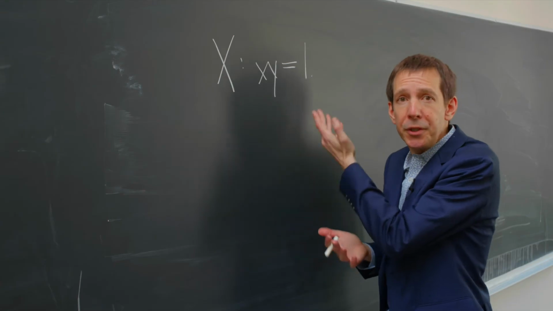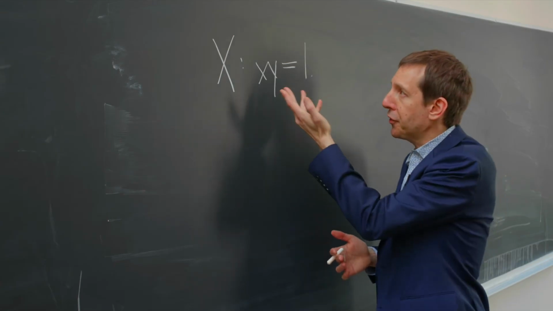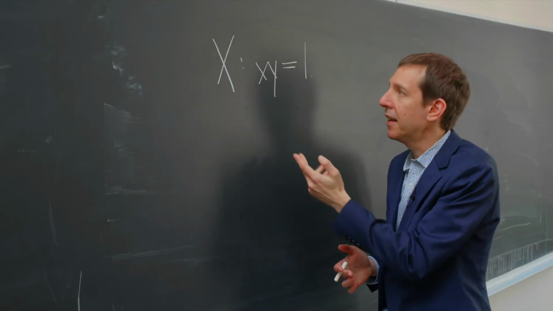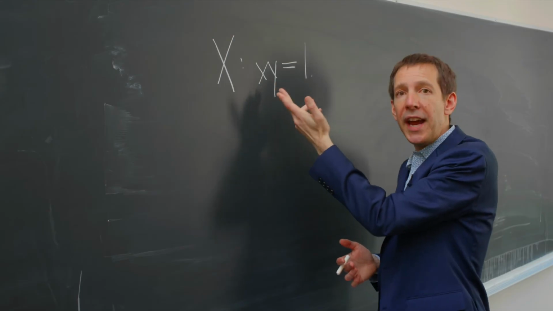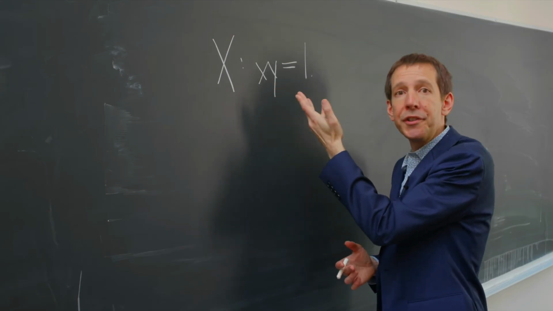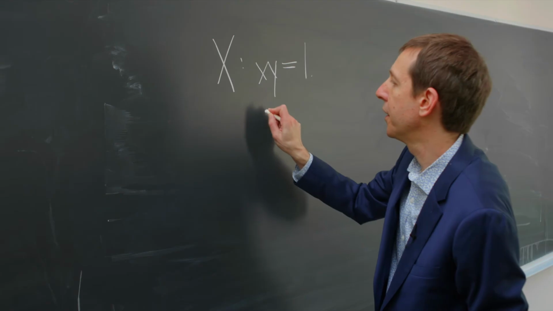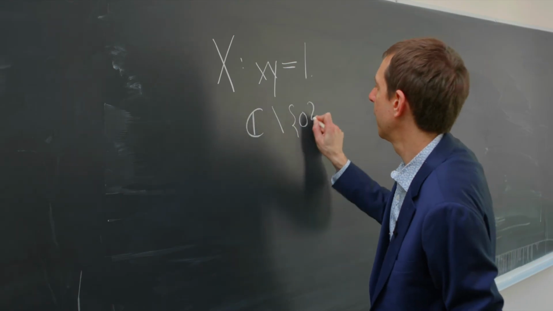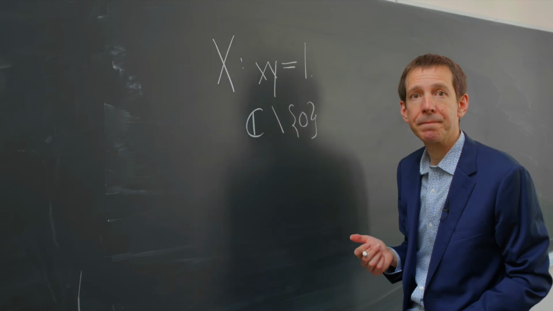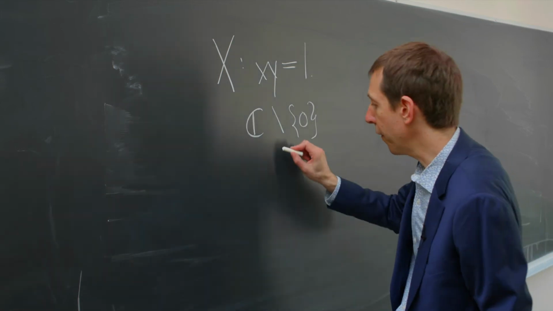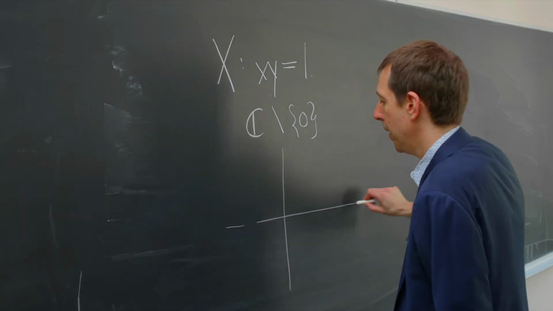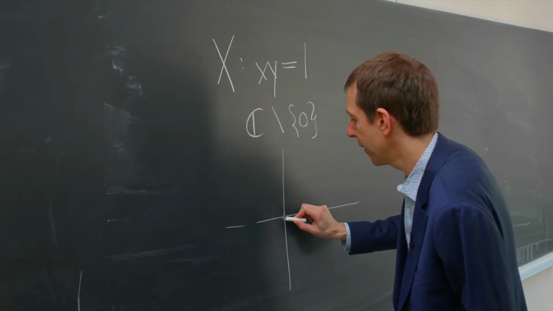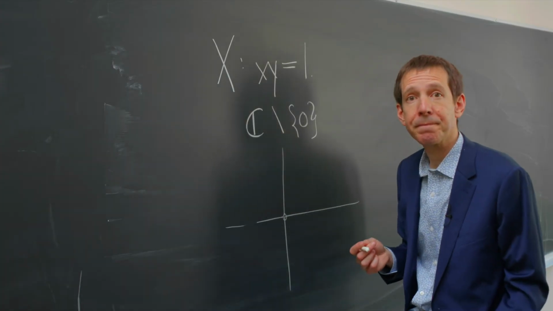If you know x, you know y, so you can just think about solutions to this equation as the set of all complex numbers x which are not equal to 0, or in other words, the complex numbers with 0 removed. And we can draw this by the complex plane with the point 0 removed.